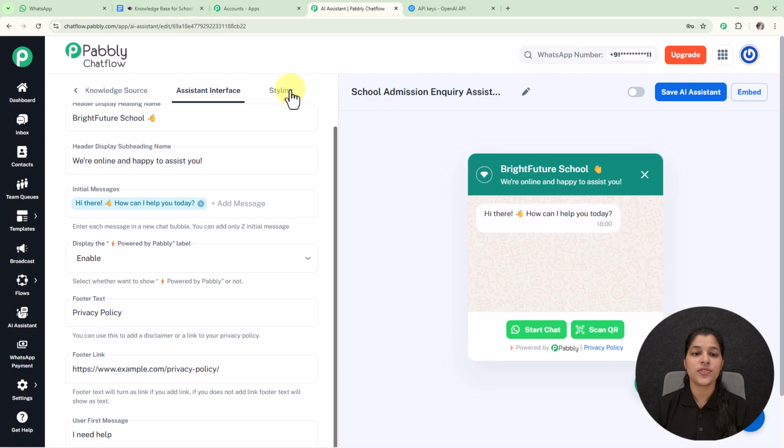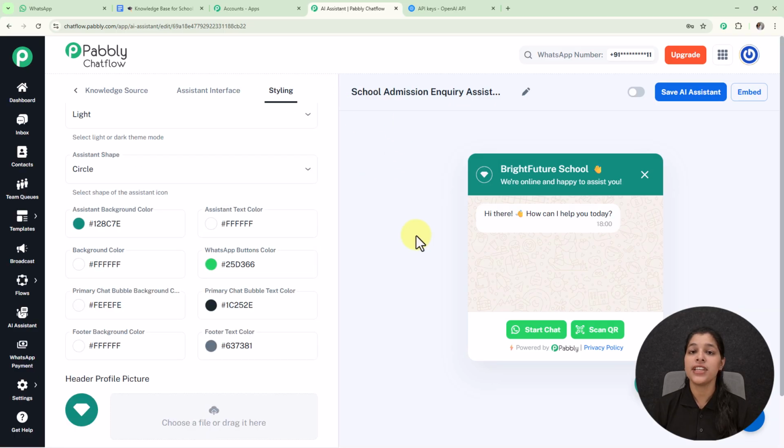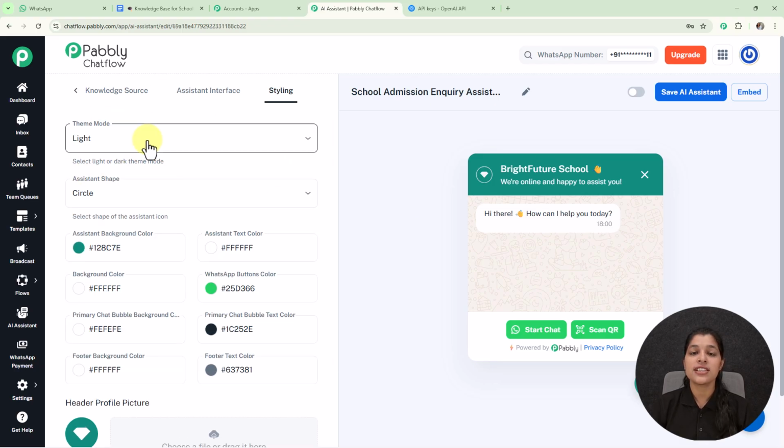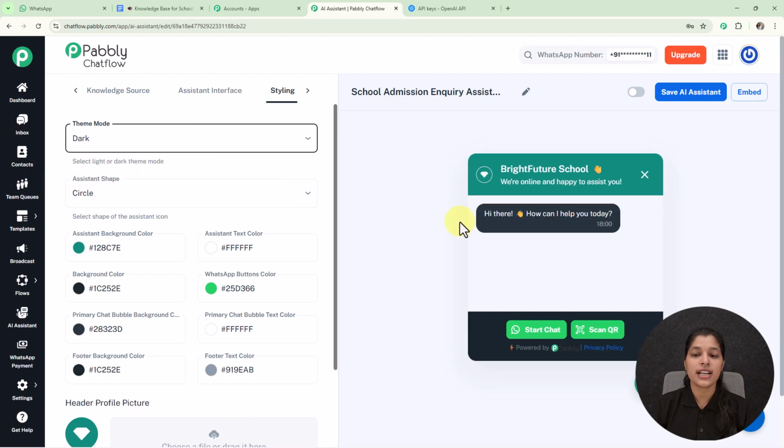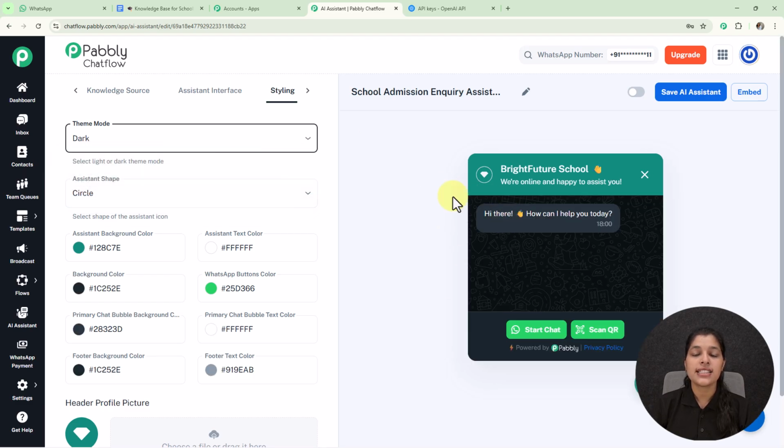Now let's move on towards our styling tab and customize the visual appearance of our AI assistant. So here we are getting this first field for selecting the theme mode, which is already selected as light. Now let's change it to dark and see the changes, and here you can see the change in the preview of your AI assistant that the theme has been changed to dark, but I'm going to keep it as light.